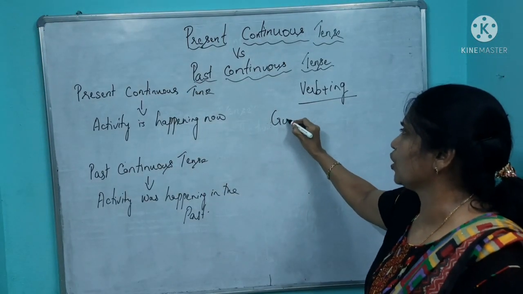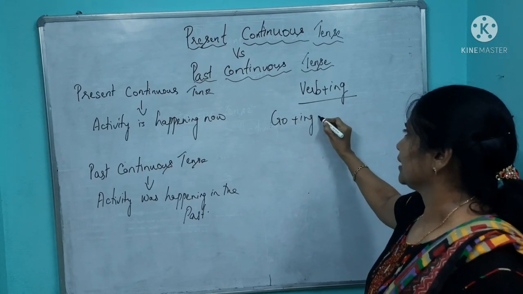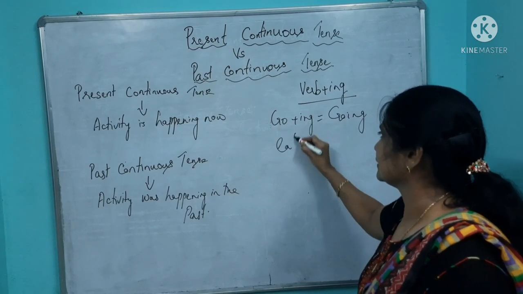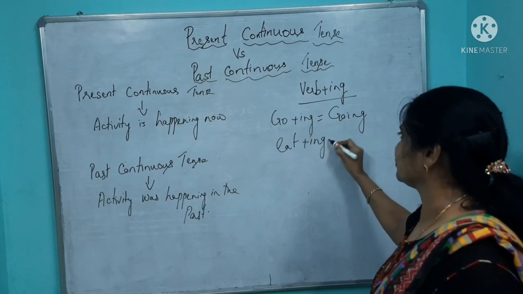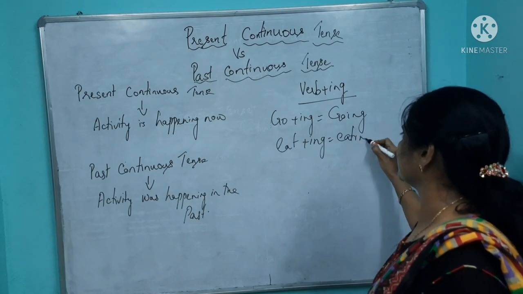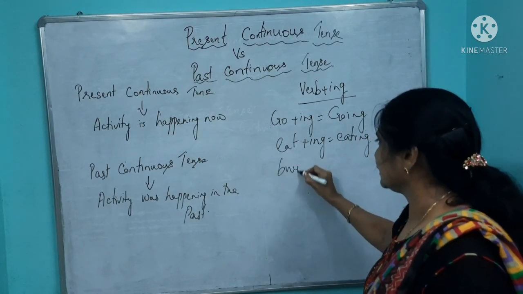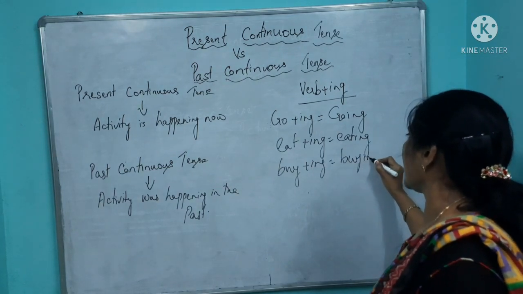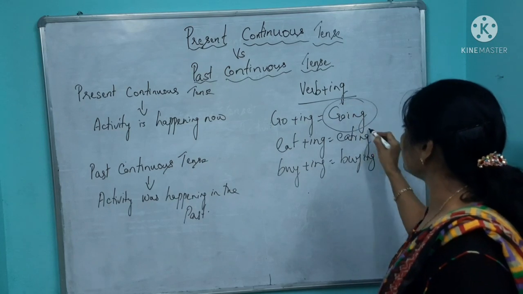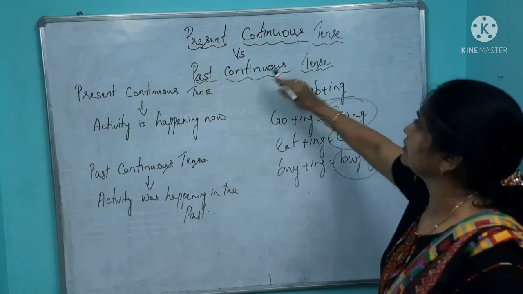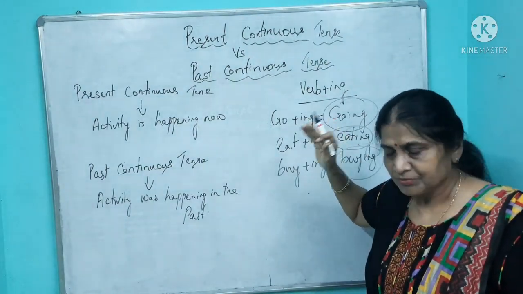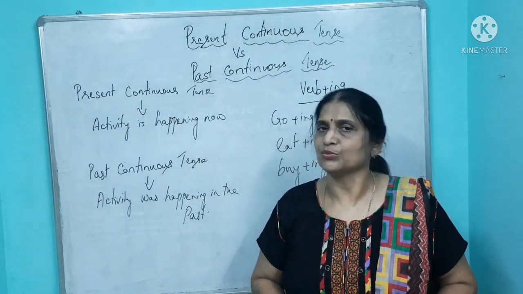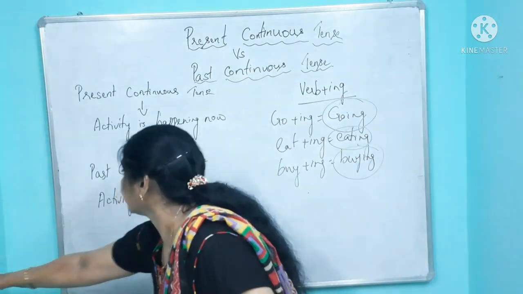How do you frame it? Go plus ing. It becomes going. Okay? Eat plus ing. Eating. Okay? Buy plus ing, buying. And this is the verb which you have to use in the continuous tense. Okay? And what's the difference between present continuous tense and past continuous tense? We are going to learn now. Just listen.